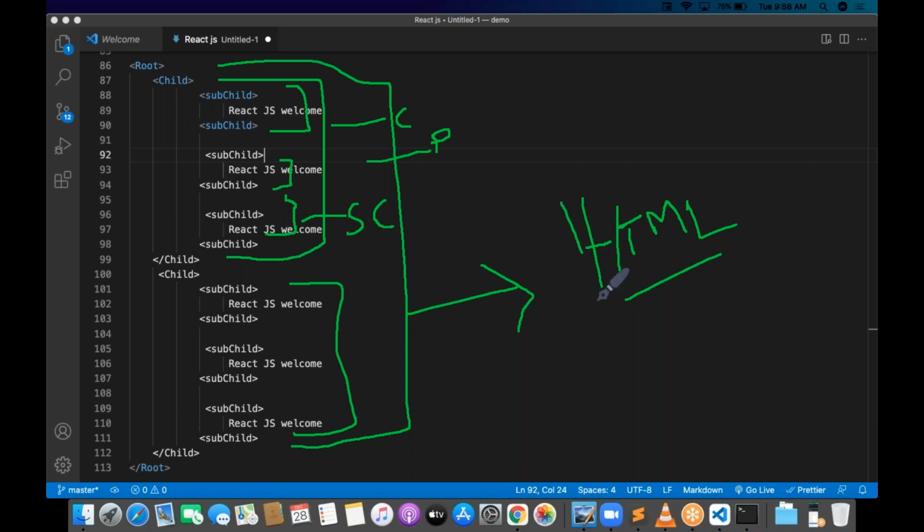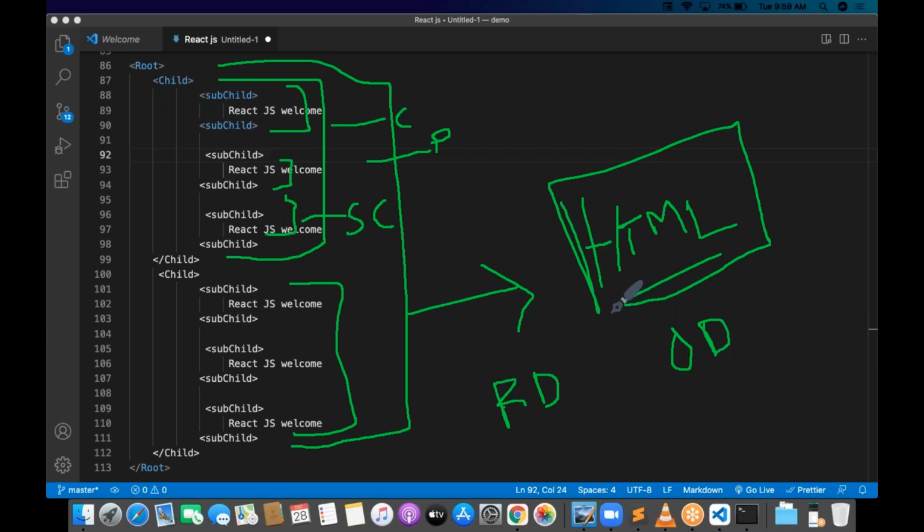If you want to render to HTML, there is a glue point available. That glue point is called React DOM. React DOM is going to create a virtual DOM on top of the HTML. Basically, HTML has the original DOM, and on top of the original DOM, a virtual DOM is created. VDOM is nothing but virtual DOM. On top of the original DOM, React DOM creates this virtual DOM.